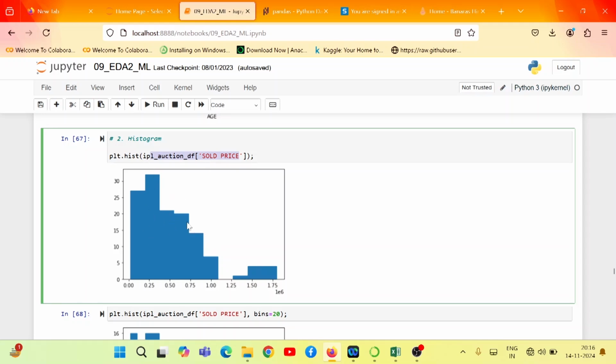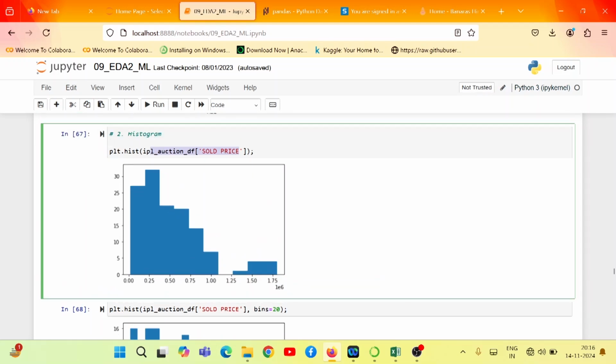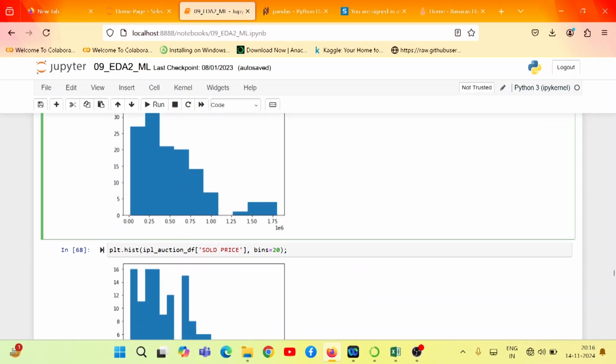If you observe this histogram, the histogram of sold price is right skewed. It means that most players are auctioned at a low price, I mean in the range between this and this, whereas only a few players have got a high price, right? So that is the outcome of that. By default, it creates 10 bins. If you want to create more bins, we have to call the bins parameter and pass the number inside that.